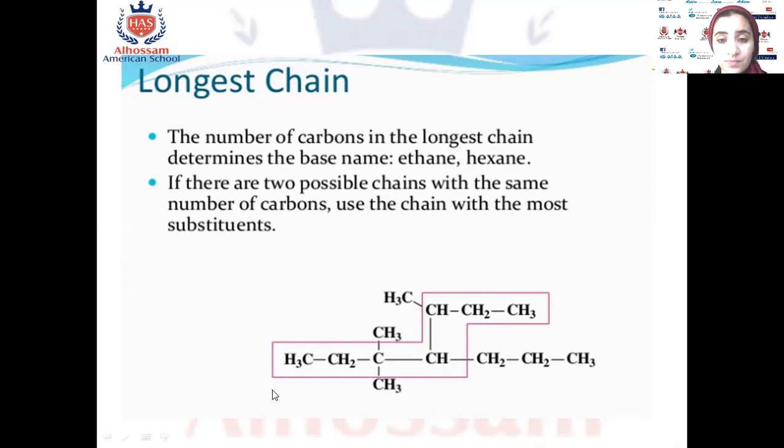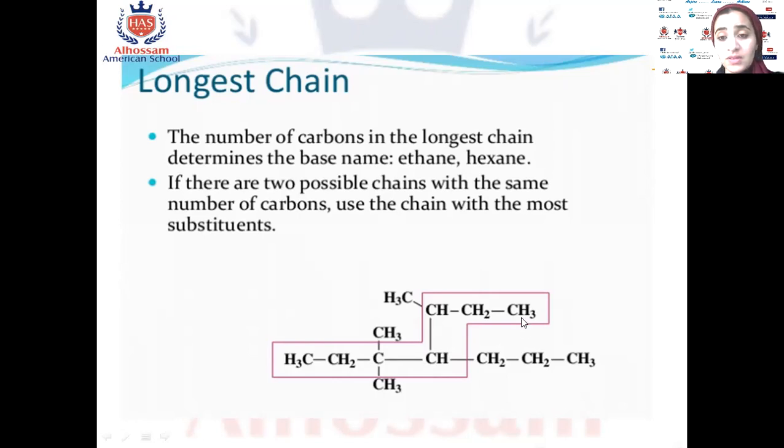Which one will we choose? Why did he choose the one inside the rectangle? If you have the same number of carbon atoms, you find which one has more side chains. For example, look at the linear one: 1, 2, 3, 4. Carbon number 4 has a side chain, and carbon number 5 has a side chain, okay?